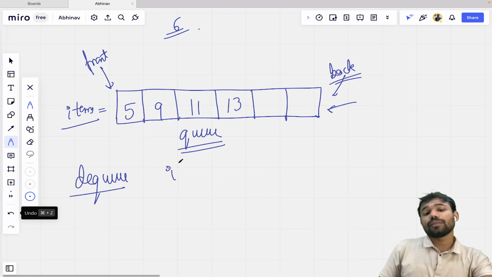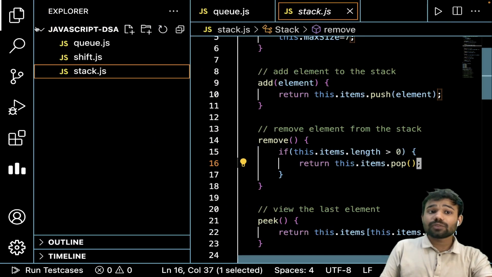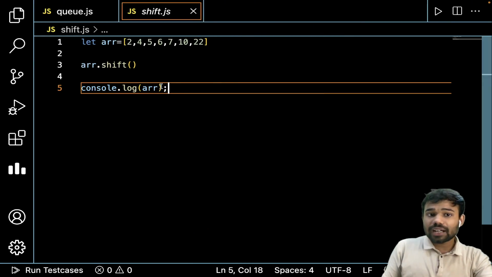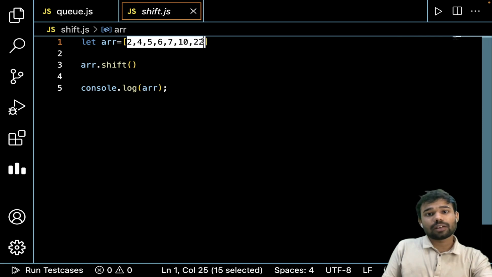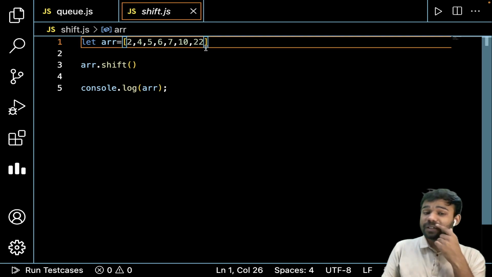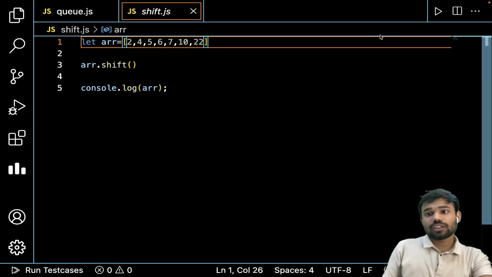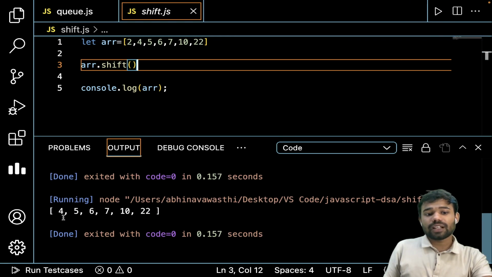In this case what we will do, we will make shift. अब समझना शिफ्ट ने क्यों बताया था? That is why I have explained shift. शिफ्ट क्या करता था, वो पहले का जो एलिमेंट है, अगर ये array मान लो ये हमारा Q है. In this queue we have to remove the first element, means we have to remove the front. As you can see, we have to DQ an element. So I will simply shift it, and if you will just run it, you will see that the final answer will be this, and this first element is removed.